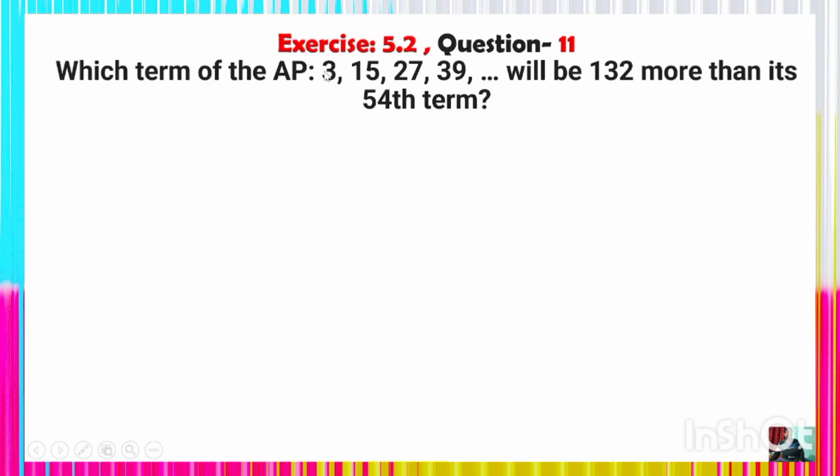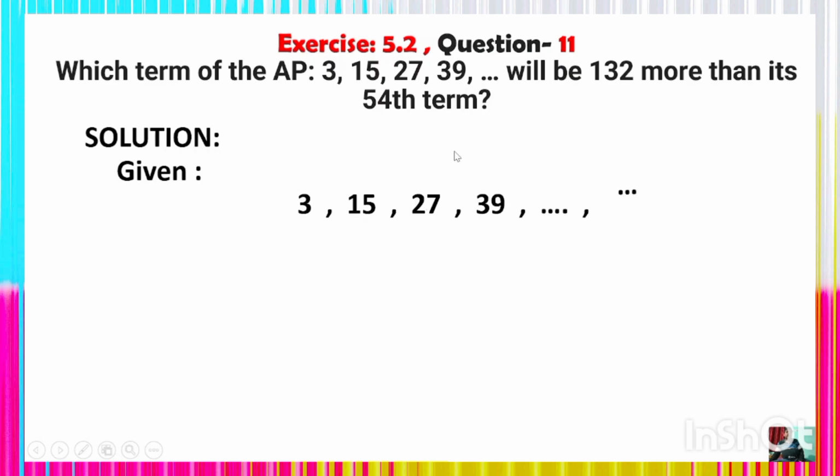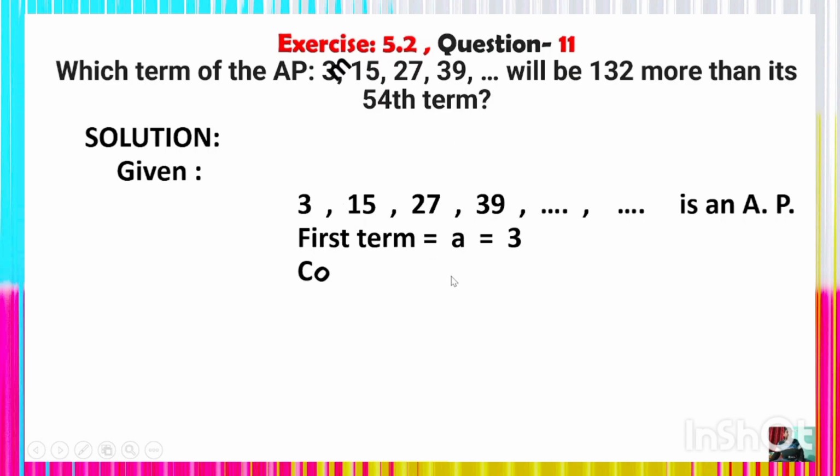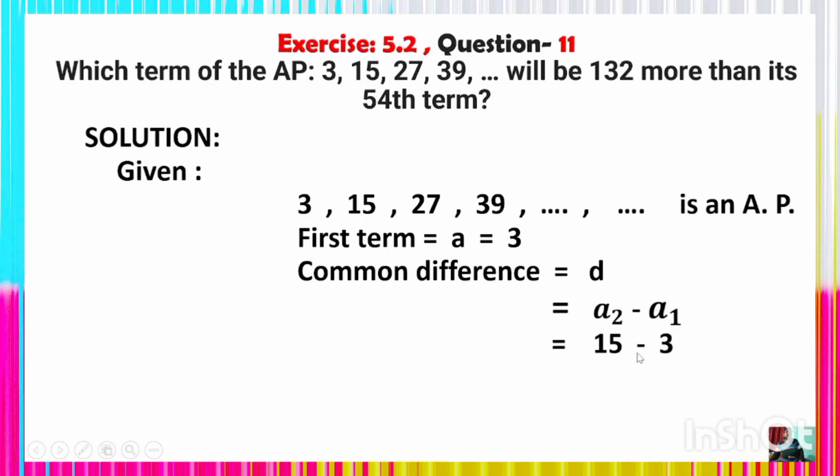Which term of the AP 3, 15, 27, 39 will be 132 more than its 54th term? Look at the solution here. Given that 3, 15, 27, 39 is an AP, arithmetic progression. Understand? The first term a is equal to 3. The common difference D is equal to a2 minus a1, which is 15 minus 3, which is 12. So D is equal to 12, the common difference is 12.